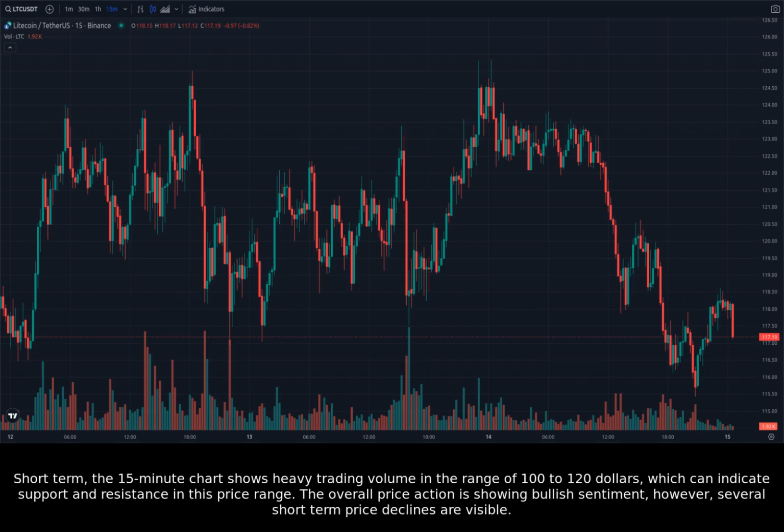Short-term, the 15-minute chart shows heavy trading volume in the range of $100 to $120, which can indicate support and resistance in this price range. The overall price action is showing bullish sentiment. However, several short-term price declines are visible.